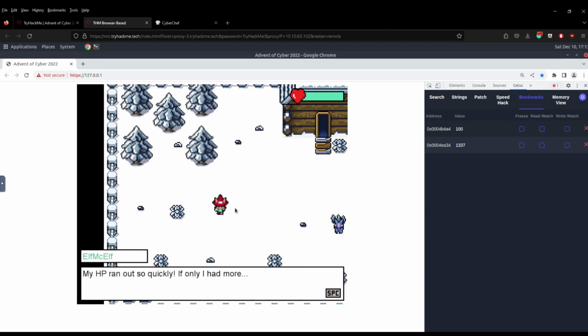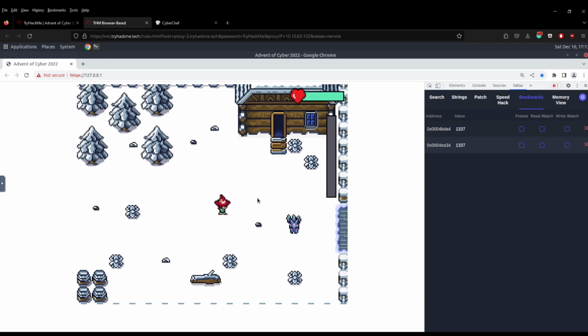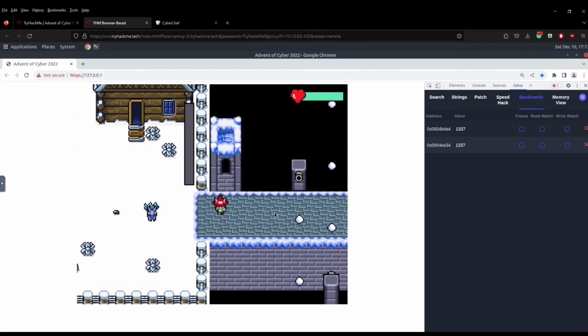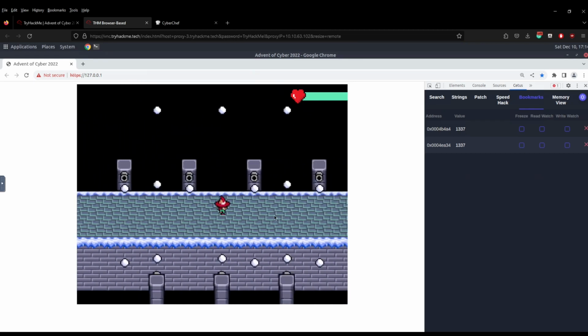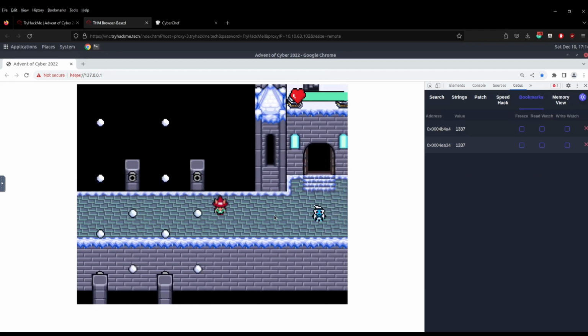We can just click on that, and then we can change our HP value to 1337 again, make us pretty rock solid, and then we can just take on the bridge, and hopefully we won't lose our HP so quickly. If I've done it correctly. It could be the wrong value though. Oh, there we go. See, we're taking all the snowball shots and none of our health is going down. Fantastic. So we're editing the values in memory.